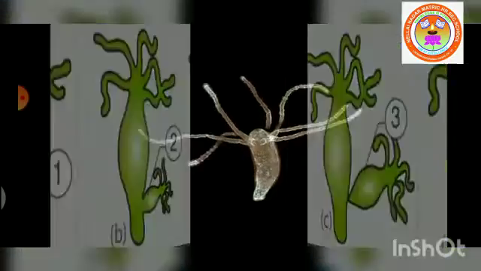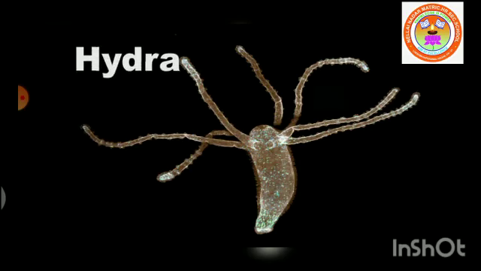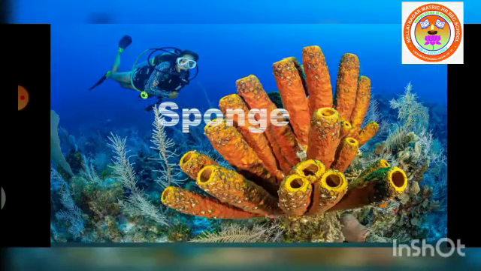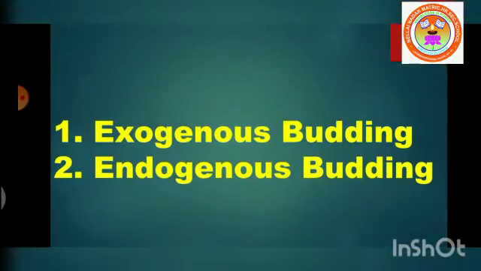The examples are hydra and sponge. There are two types of budding seen in animals. They are exogenous budding and endogenous budding.